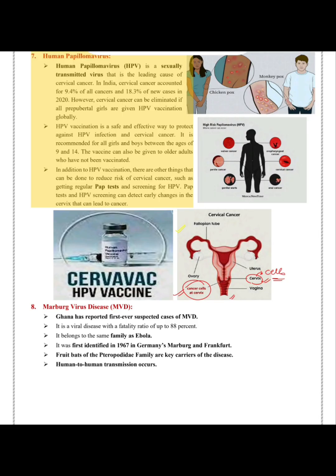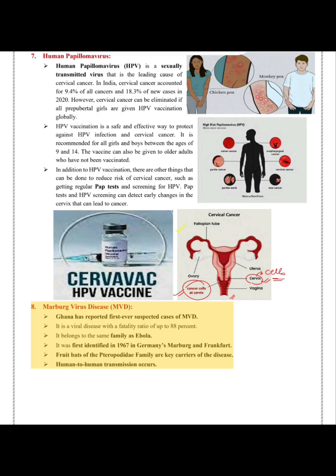HPV vaccination is a safe and effective way to protect against HPV infection and cervical cancer. It is recommended for all girls and boys between the ages of 9 and 14. The vaccine can also be given to older adults who have not been vaccinated. In addition to HPV vaccination, there are other things that can be done to reduce risk of cervical cancer, such as getting regular Pap tests and screening for HPV. Pap tests and HPV screening can detect early changes in the cervix that can lead to cancer.